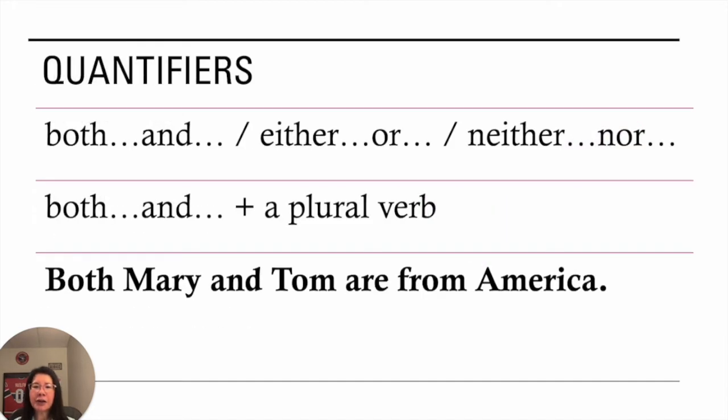The final part of today's unit is 3 phrases. Both and, either or, and neither nor. Both and goes with a plural verb. Here's an example. Both Mary and Tom are from America.